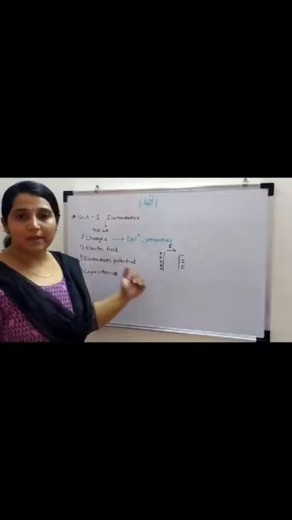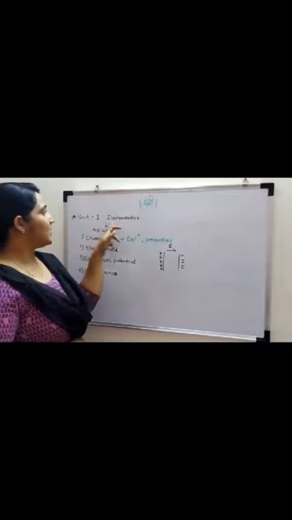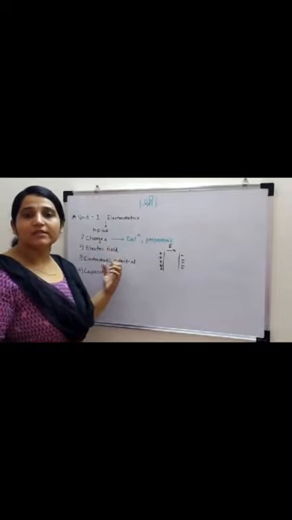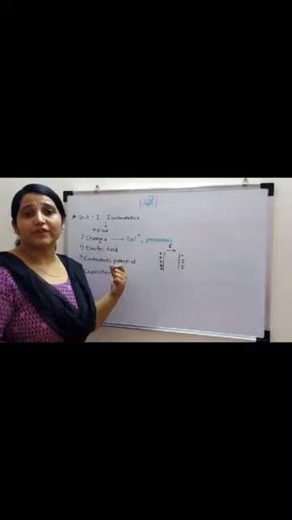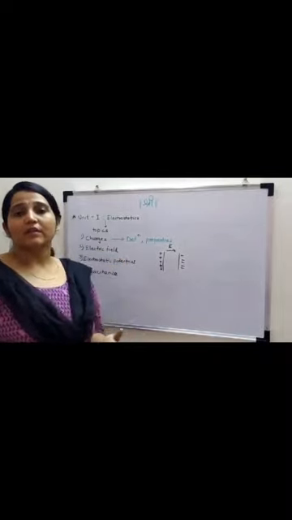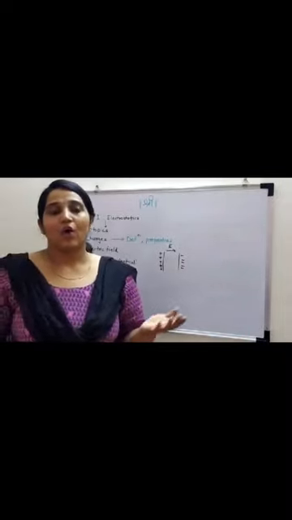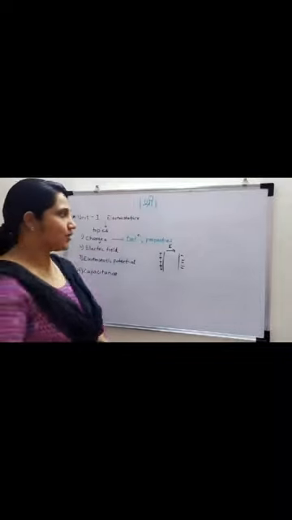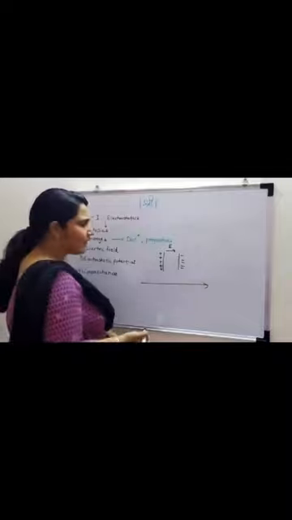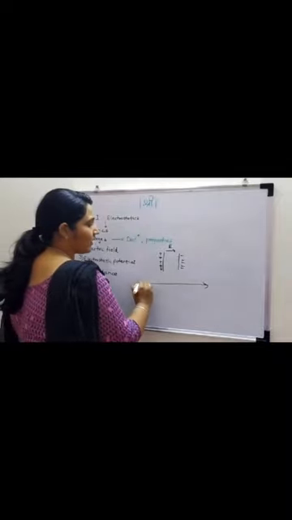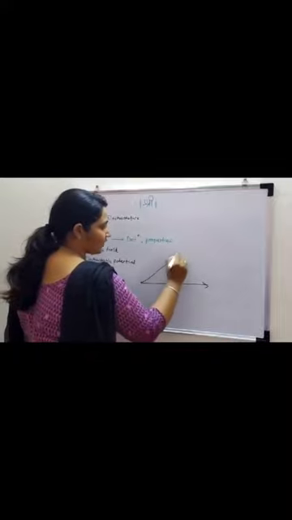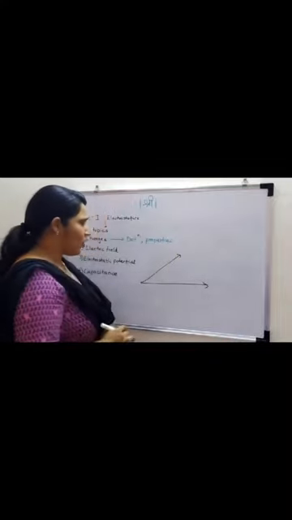So these are the subtopics which we are going to see in electrostatics, and further in detail we are going to see various derivations, like electric field when the point lies on an axial line. Axial line means on the horizontal line. Equatorial line means making some angle with that, and so on.